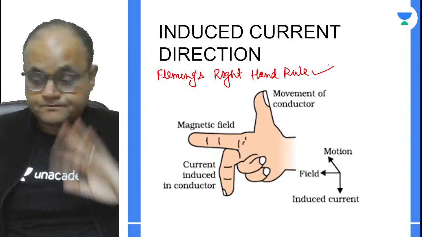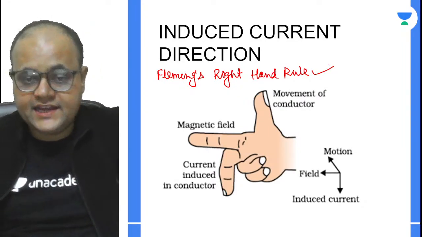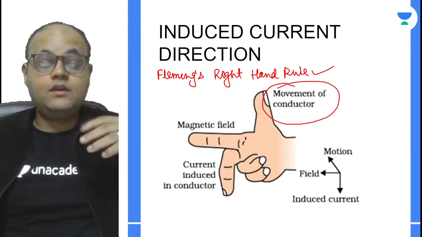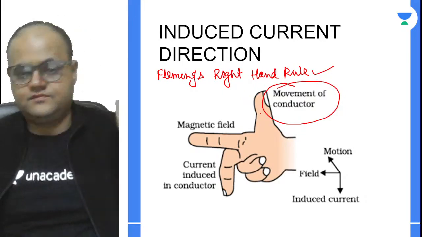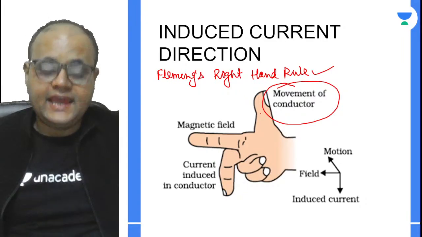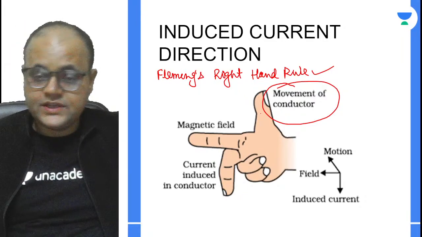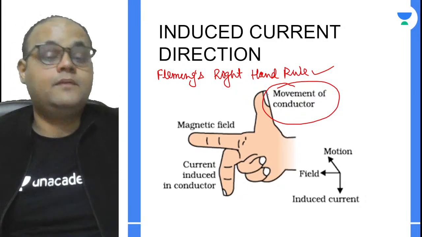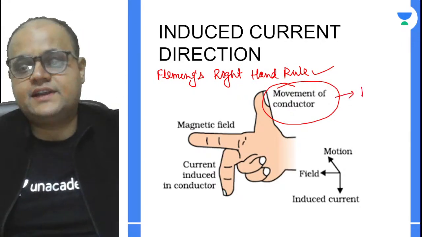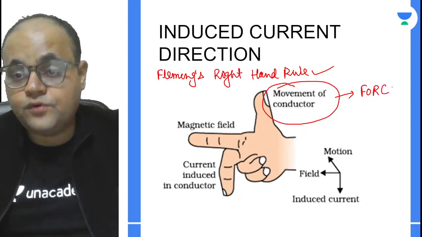A number of students get confused. Movement of conductor, what does it mean? Why will a conductor move? The very first thing that should strike your mind, anything in the universe moves if it is acted upon by a force. So instead of writing movement of conductor, you can perceive it as force as well.